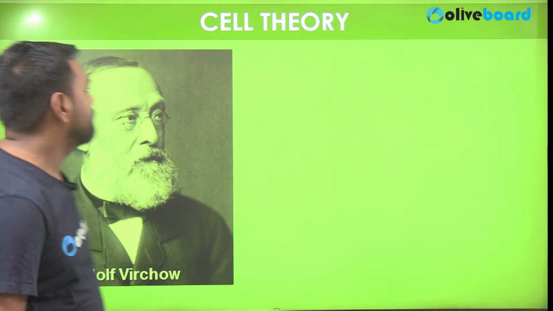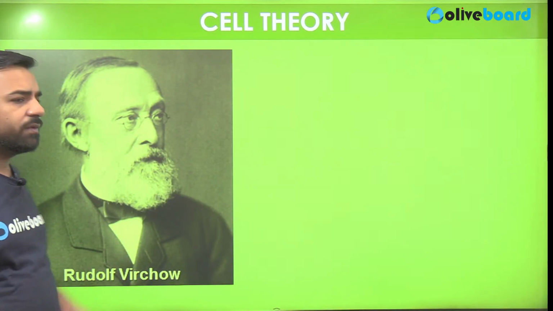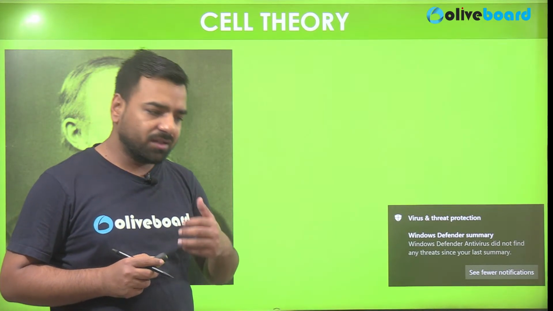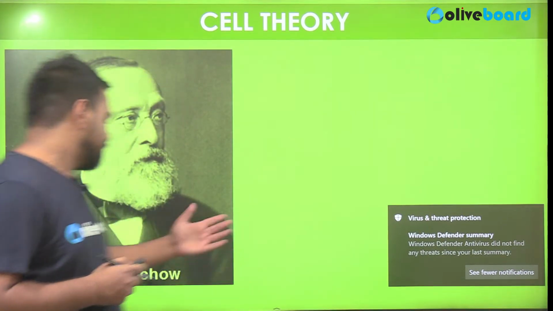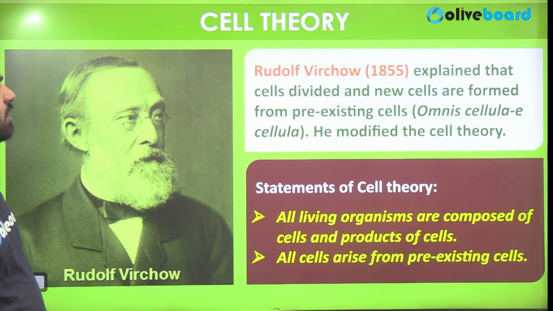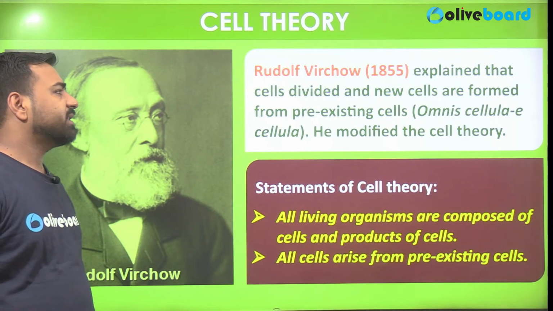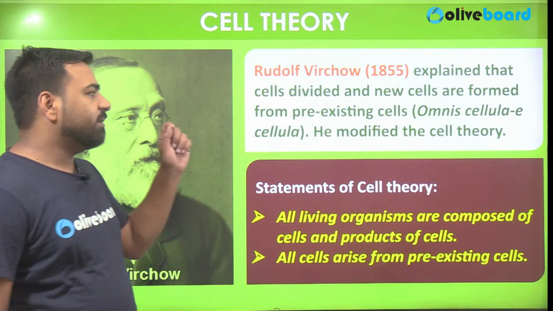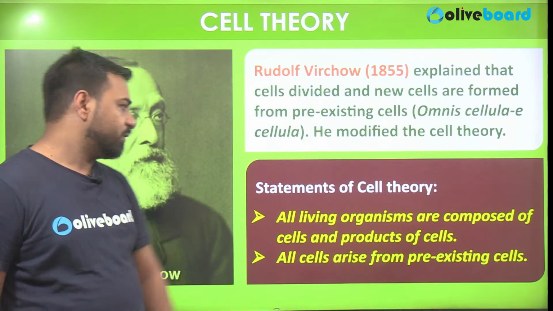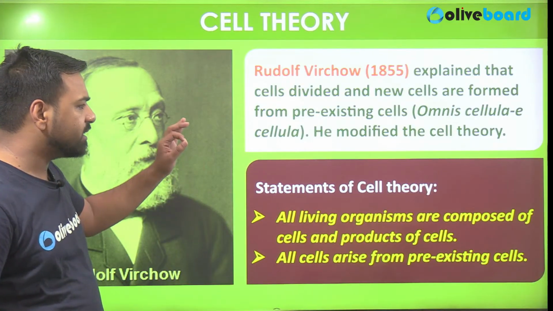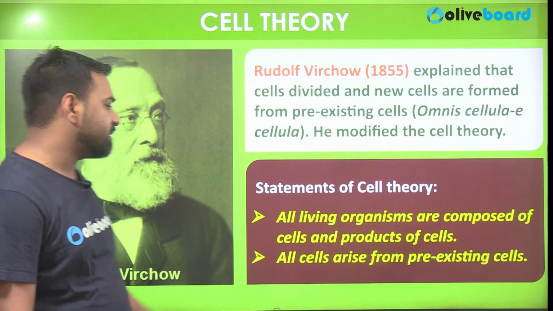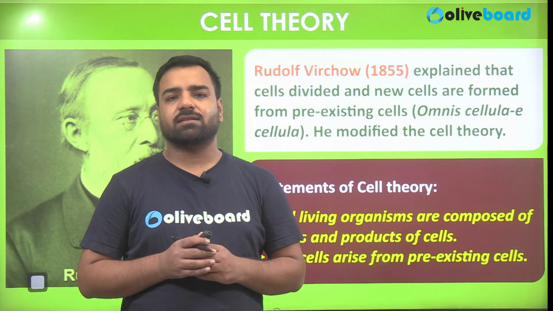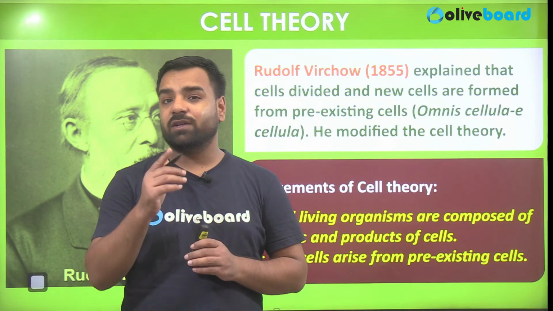And who was here? Here we had Rudolf Virchow, who gave the extended part of the cell theory. So what points were given by Rudolf? Let's have a look. Rudolf was the one who in 1855 explained that cells divide and new cells are formed from pre-existing cells. So he modified the cell theory, and the important points were: all living beings are composed of cells and are products of cells, and also all cells arise from pre-existing cells. But that's not enough. There's one more important point.